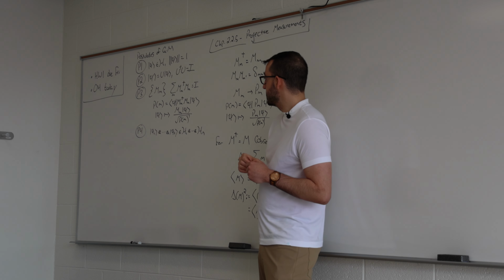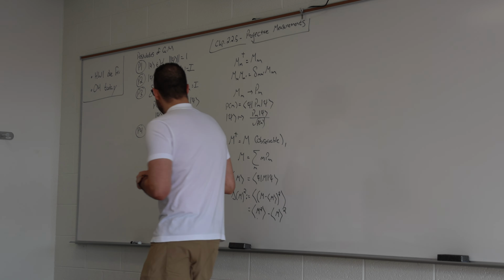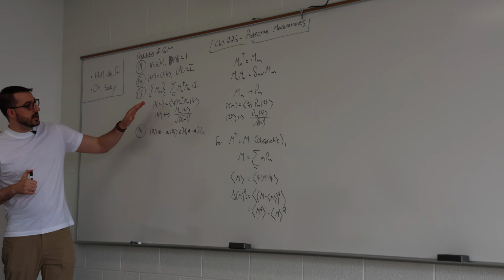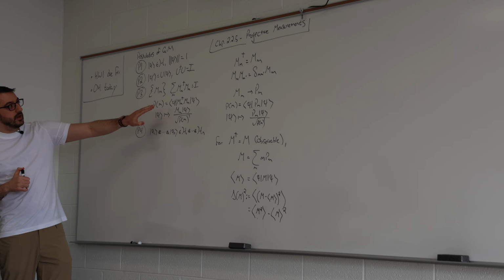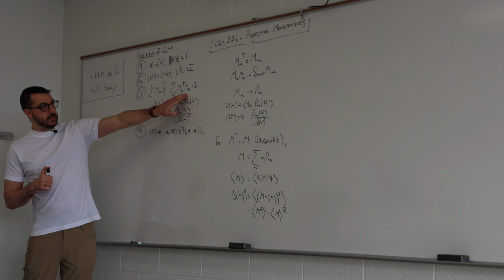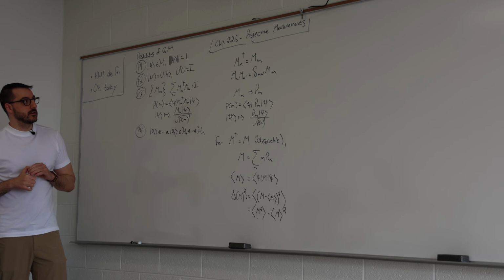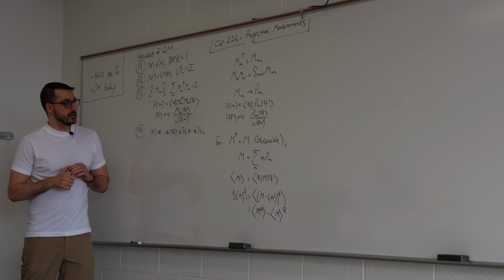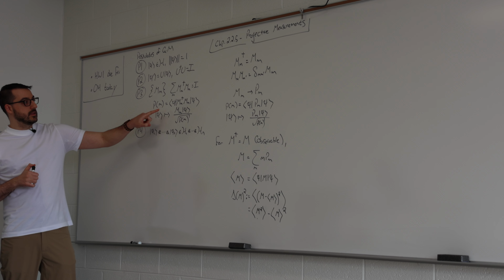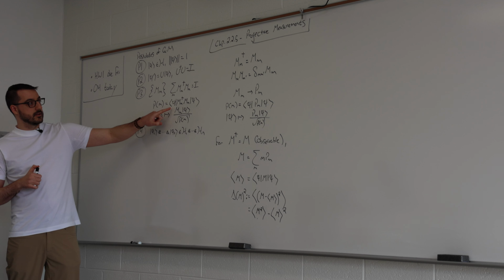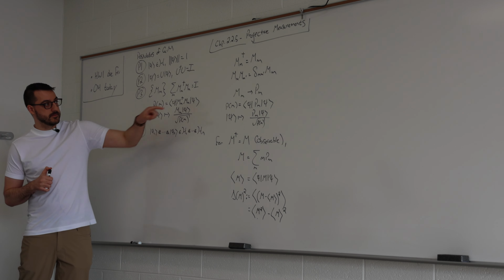The third postulate is the measurement postulate. This one says that a measurement is described by a collection of operators, capital M sub little m, such that the completeness relation is true. So when you sum over all of them, M dagger M, you get identity. And then there are two equations you need to remember. One, what is the probability of getting outcome m? That's given by the inner product psi, M dagger M, psi.